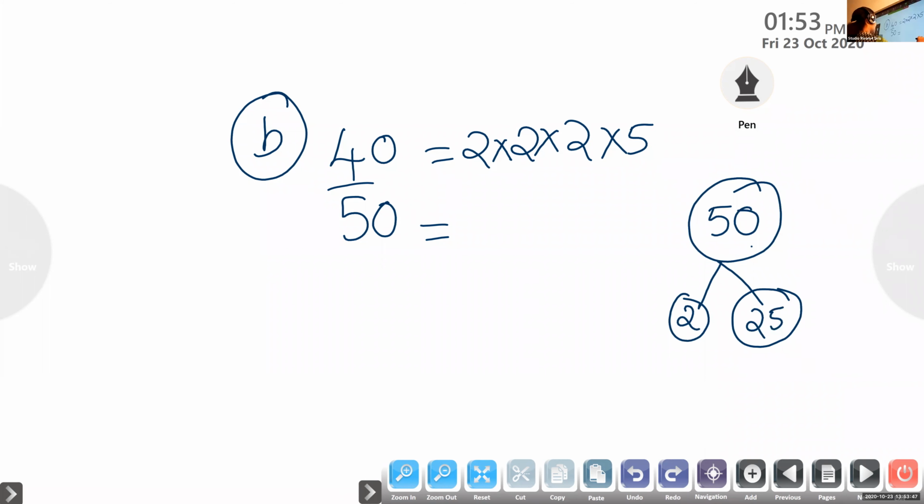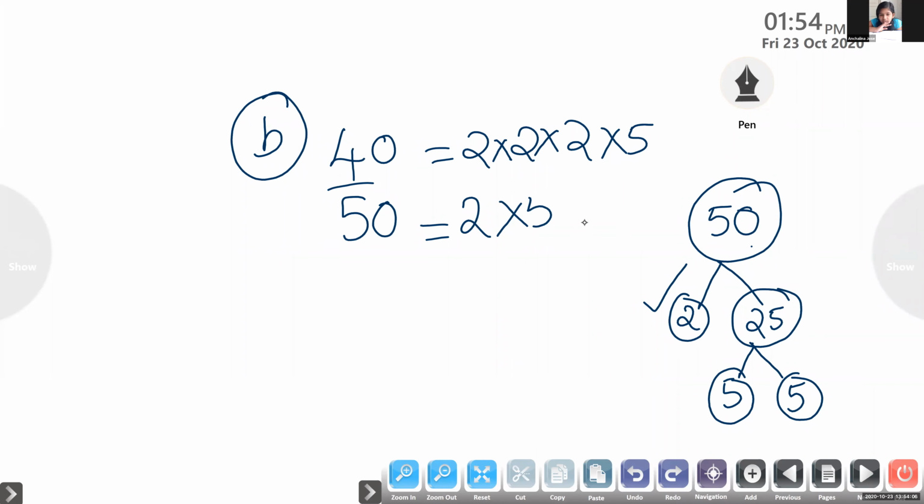Now 2 is prime, no need to do it again. Now 25 can be written as? 5 into 5. Very good. So 50 can be written as 2 into 5 into 5.